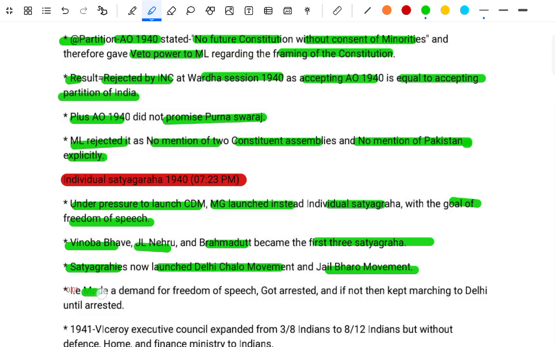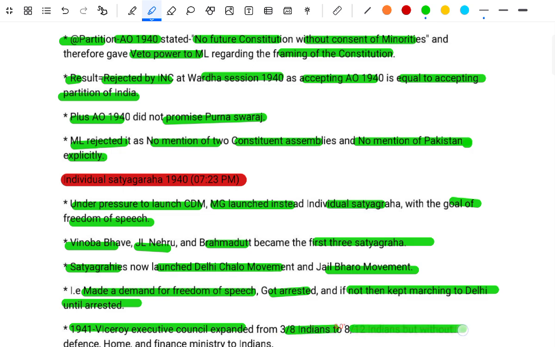They made a demand for freedom of speech, got arrested, and if not arrested kept marching to Delhi until arrested. In 1941, the Viceroy's Executive Council expanded from 6 of 8 Indians to 8 of 12 Indians, but without the defense, home and finance ministers being Indian.